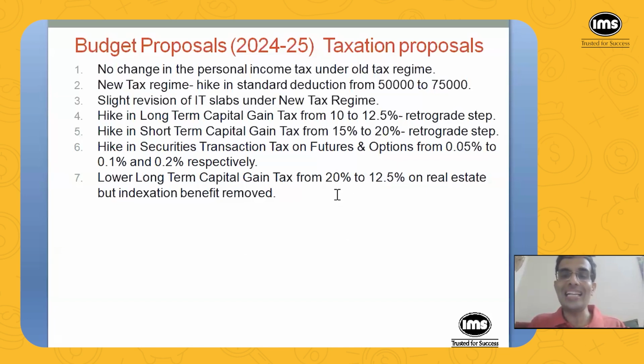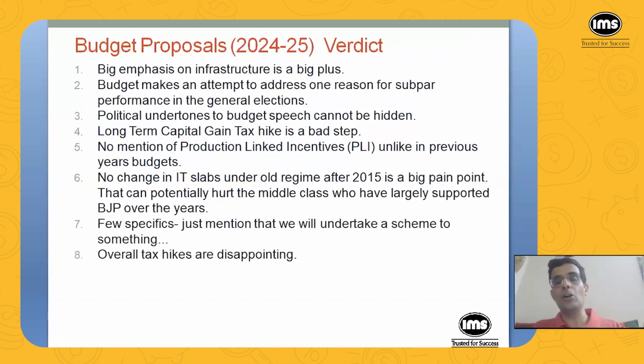So now you just calculate 80 minus 10, no indexation benefit, and tax is paid on 70 lakhs. Okay. Now, for some people, it will work to their benefit. For some people, it may not work to their benefit, because this tax has been reduced, but indexation benefit has been removed. So this is the overall verdict.